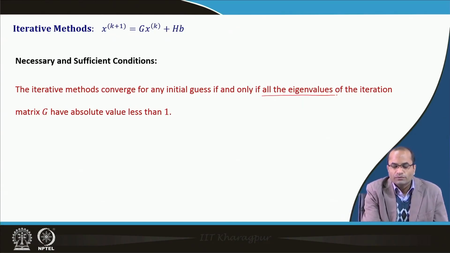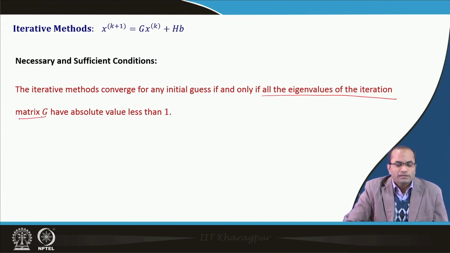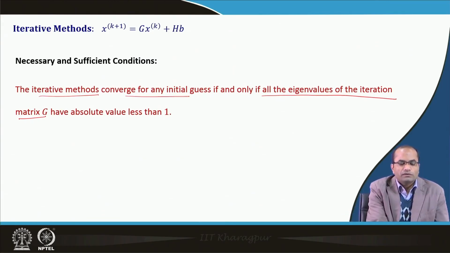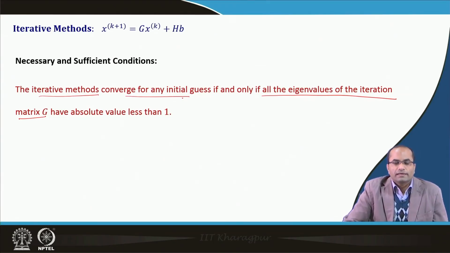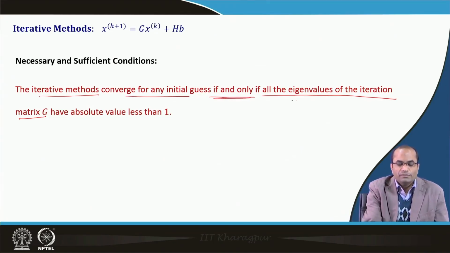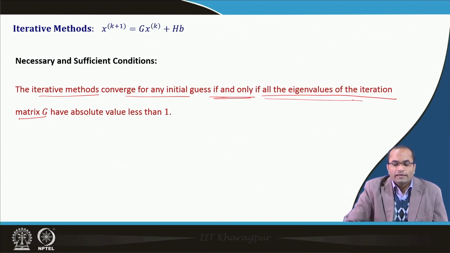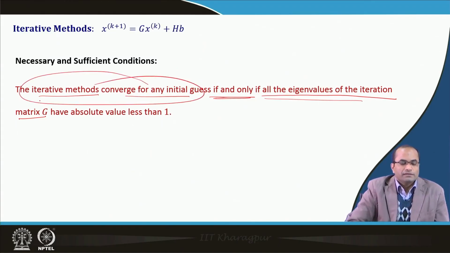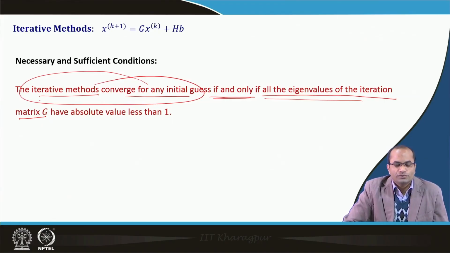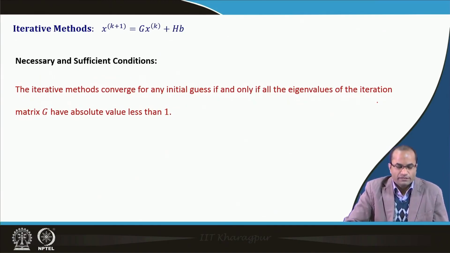If all the eigenvalues of the iteration matrix G have absolute value less than 1, in that case the iterative method will converge for any initial guess. And this is if and only if: if any eigenvalue in absolute value is greater than 1, then the iterative method will not converge. Or if it converges for any initial guess, then definitely all the eigenvalues of that matrix have absolute value less than 1. So, this is an if and only if condition.